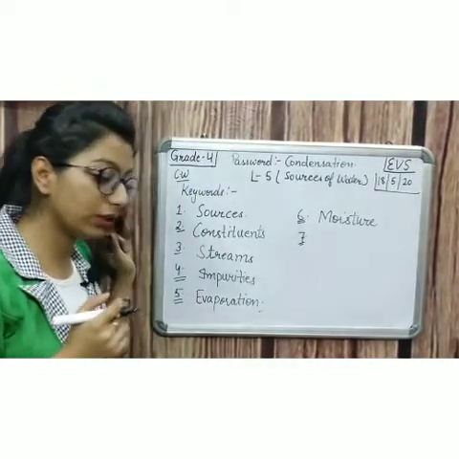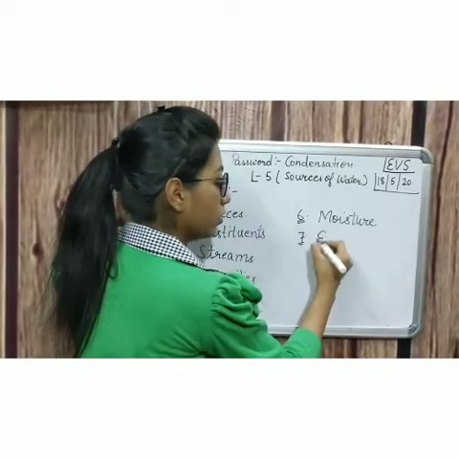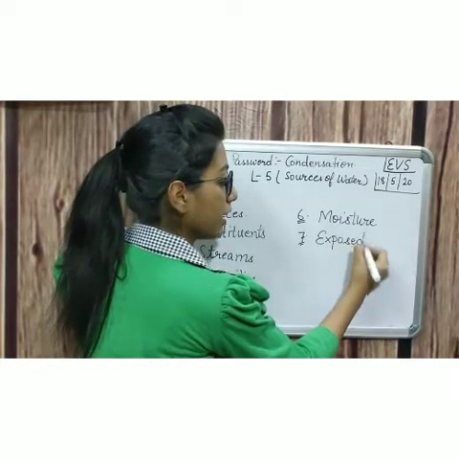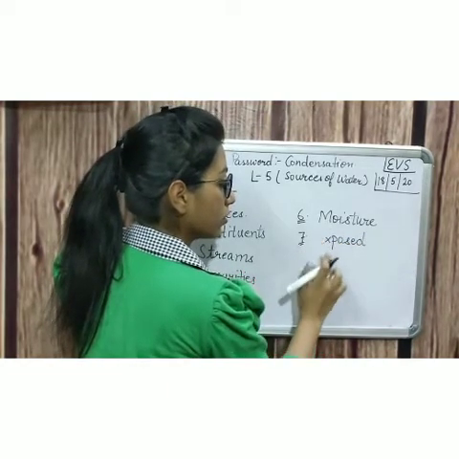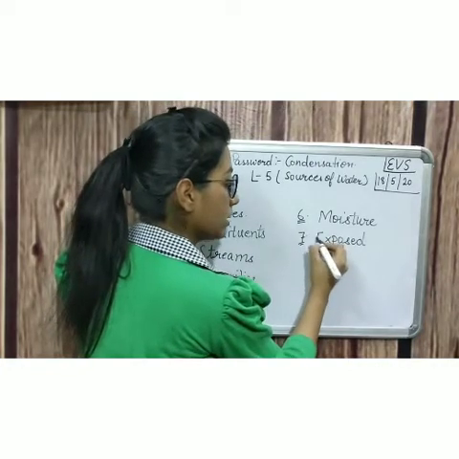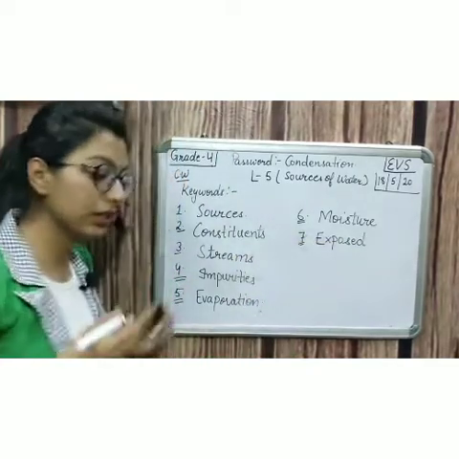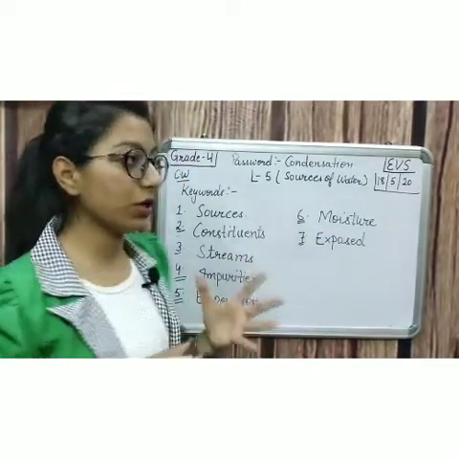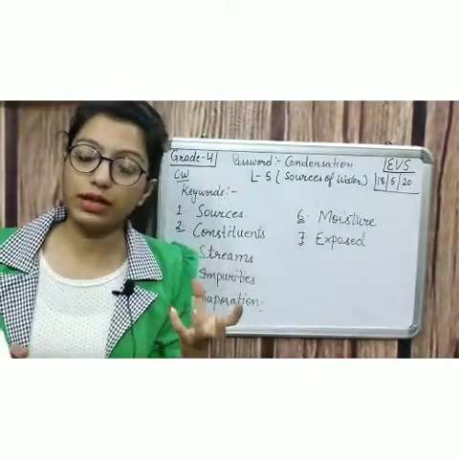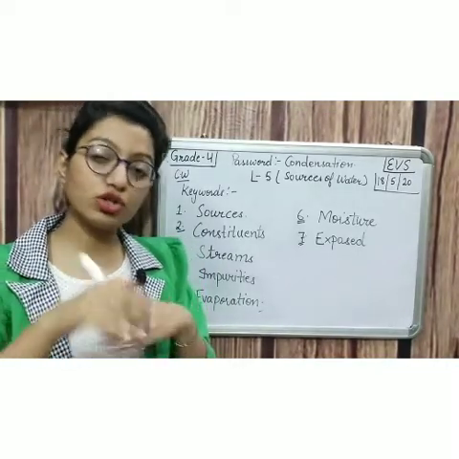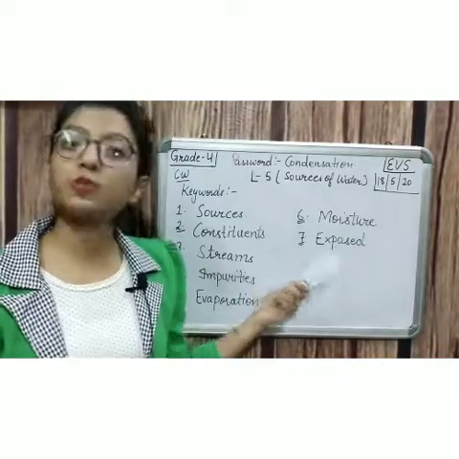Now the seventh keyword is exposed. Exposed. So expose means to show something that is usually hidden. जो एक्चुअल में हिडन है बट उस चीज को दिखाना, दैट इज एक्सपोज्ड.